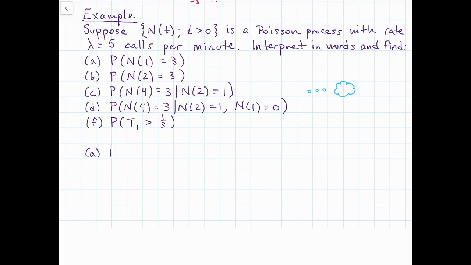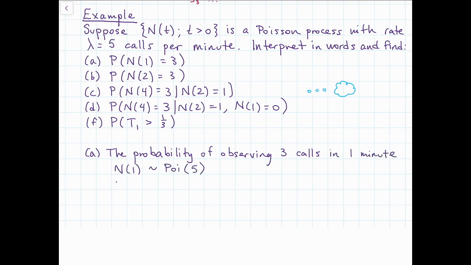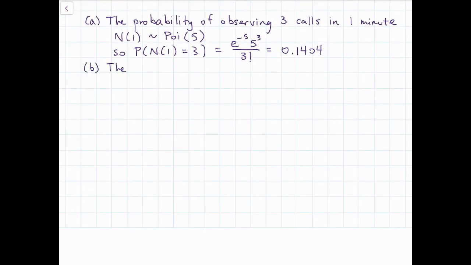All right, for A, this would mean the probability of observing 3 calls in the first minute, or really any 1 minute period, but here just the first minute. We know that N(1) is Poisson with parameter 5 times 1, and so we can calculate this probability and get 0.1404.